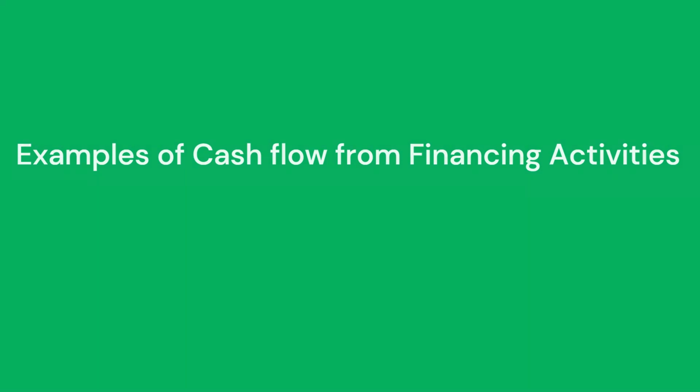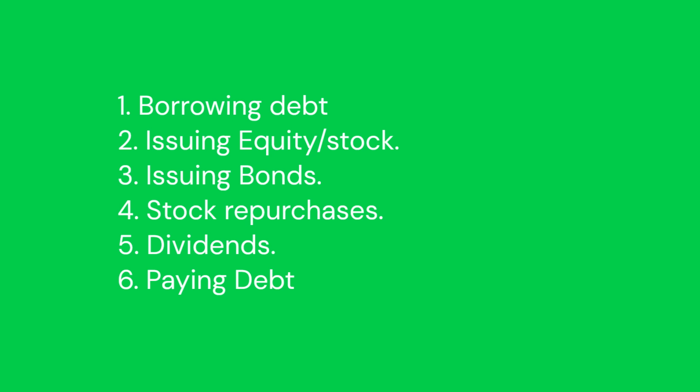Examples of cash flow from financing activities. 1. Borrowings, debt from a bank. 2. Issuing stocks or equity, which is sold to investors. 3. Issuing bonds, which is debt that is sold to investors. 4. Stock repurchase. 5. Dividends. 6. Paying debt. Examples 1 up to 3 are the transactions that cause positive cash flow from financing activities, while the remaining examples are the transactions that cause negative cash flow from financing activities.